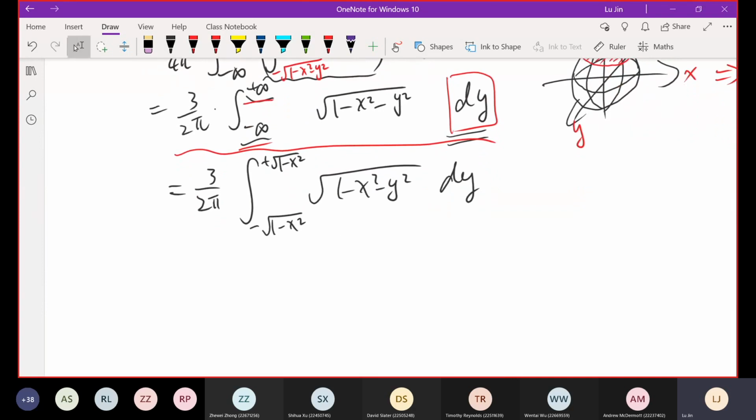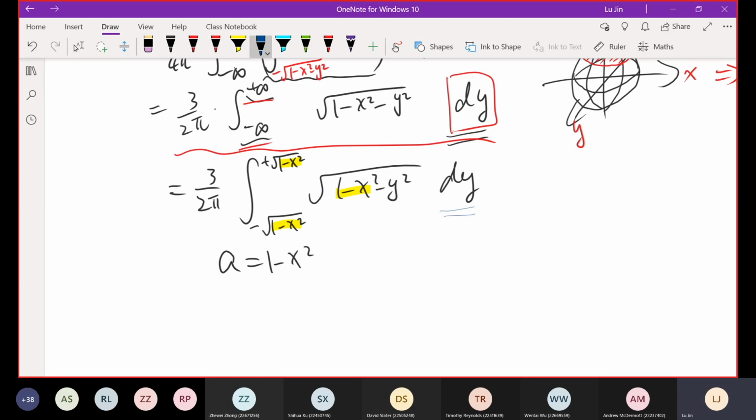And for solving this integration, do some change. We want to set a squared equal to 1 minus x squared. So in other words, 1 minus x squared will be replaced by a squared. It doesn't matter because in this question we are doing the integration with respect to the y variable.